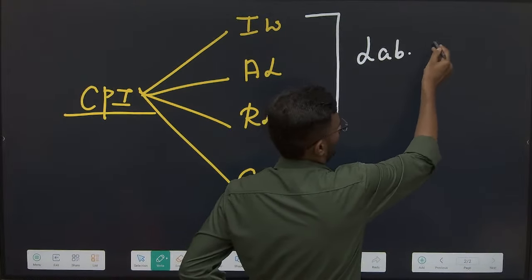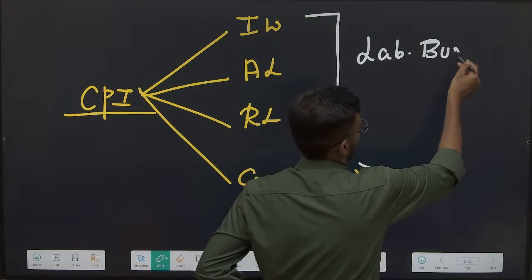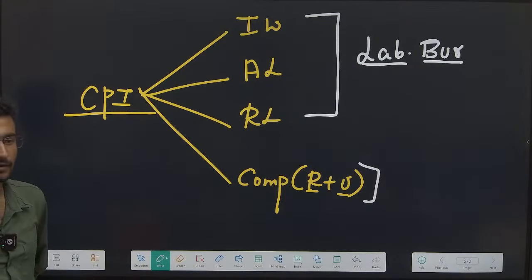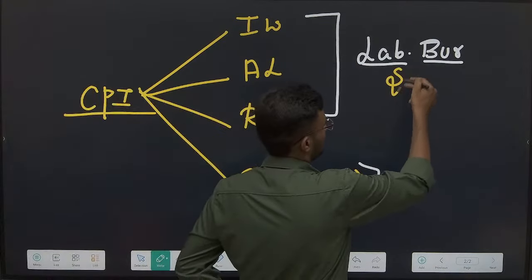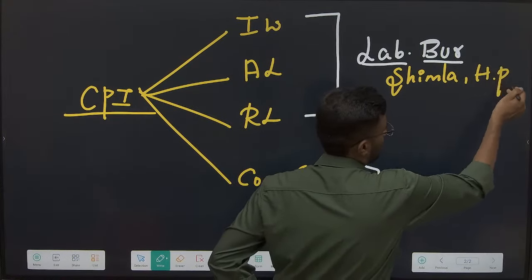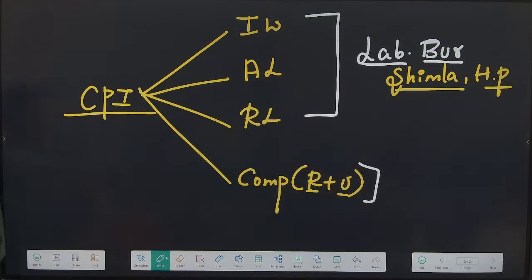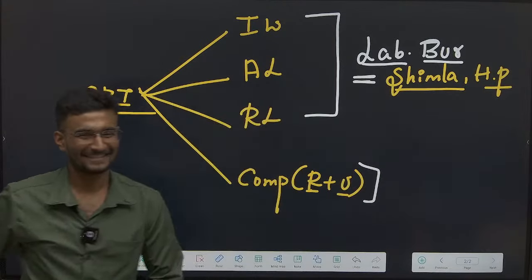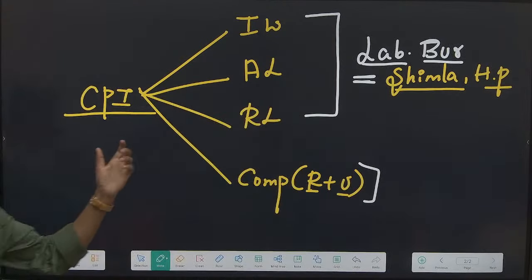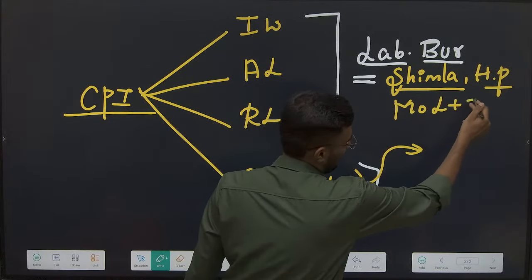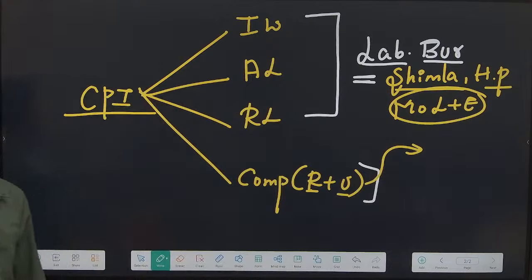It is the Labor Bureau, which is present in Shimla. Shimla, sure? Yes. It is Shimla. Under which ministry? Ministry of Labor and Employment.